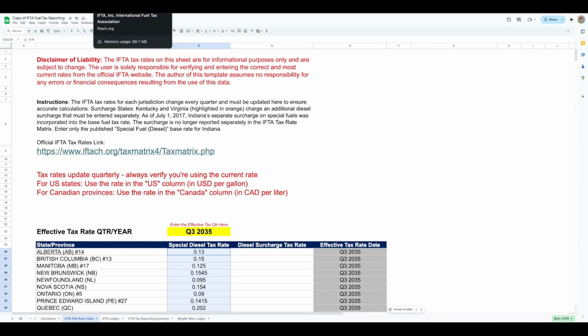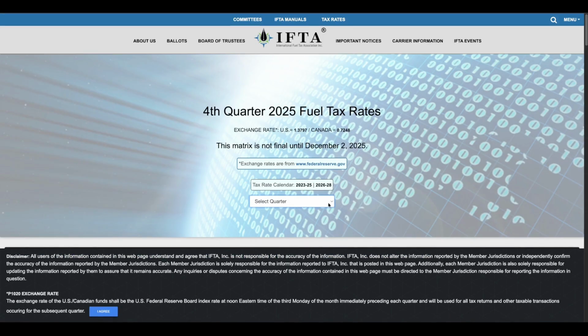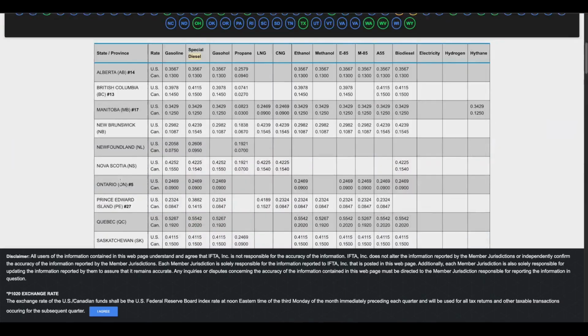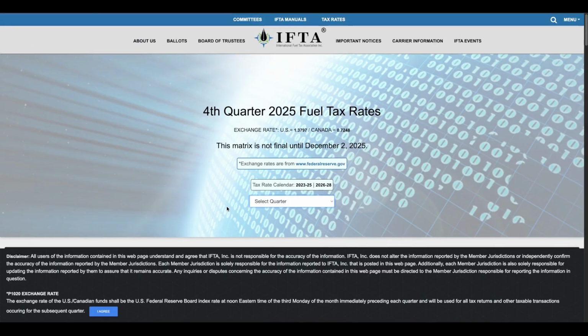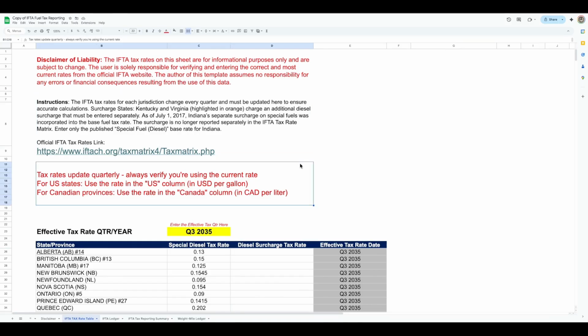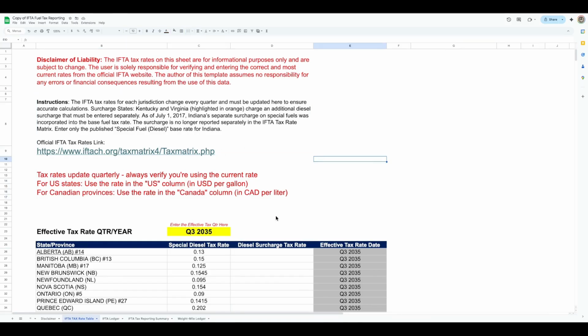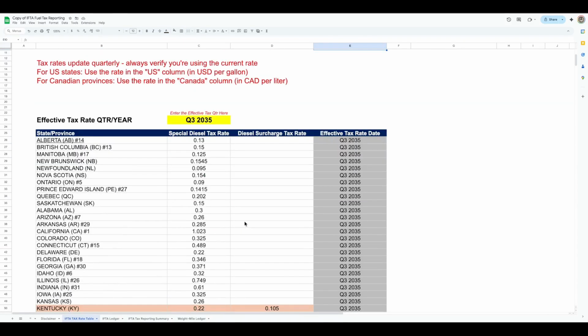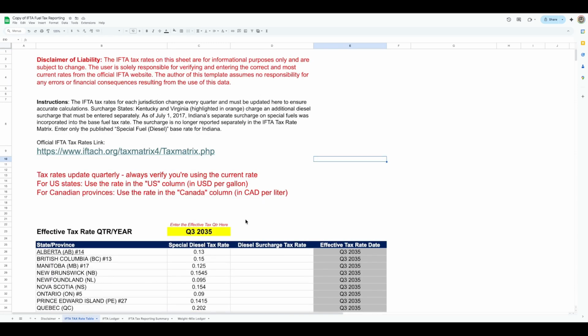If you click on this IFTA website, you can select any quarter that you want and it'll tell you what the rates are for that quarter. You can come here, or you can go to any other website that's more convenient for you or where you get your IFTA rates. But the most important thing is to make sure you update this every quarter because rates change. If you don't update this correctly, then the ledger calculator will not be able to calculate the information correctly.